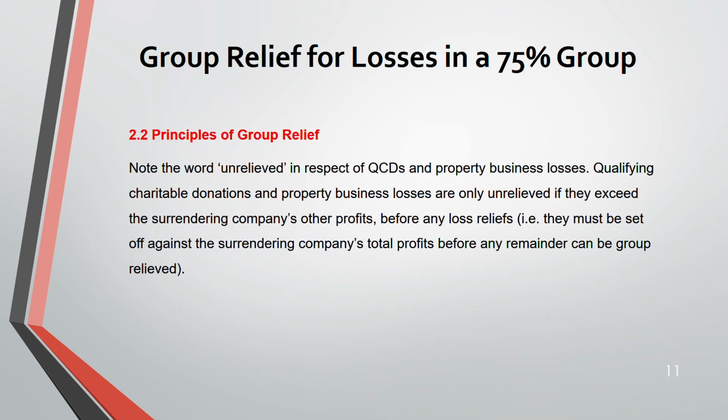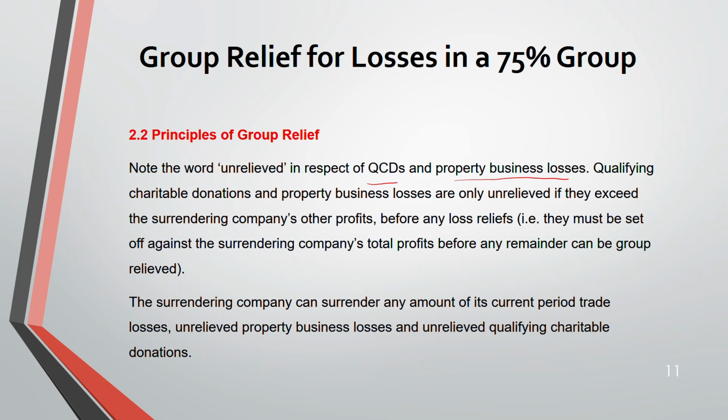Now, note the word unrelieved in respect of QCD and property business loss. It has to be unrelieved. Okay, so qualifying charitable donation and property losses are only unrelieved if they exceed the surrendering company's other profit before any loss relief. They must be set off against the surrendering company's total profit before any remainder can be group relief. This you have to understand. Both property business loss and QCD have to be set off against the total profit before the relief of the surrendering company. Then the balance only can be group relieved.